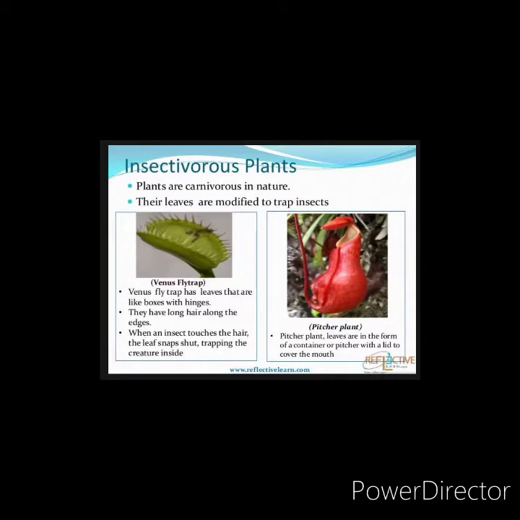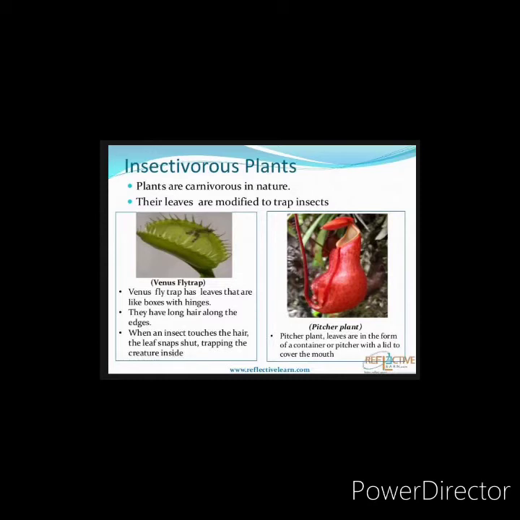Venus flytrap. You can see the picture of the Venus flytrap, and one insect is already trapped in the leaf. They have leaves that are like boxes with hinges. They have long hair along the edges. So when an insect touches the hair, the leaf snaps shut, trapping the creature inside. When the insects sit on the hair of the leaves, the leaf closes to trap the insect inside.